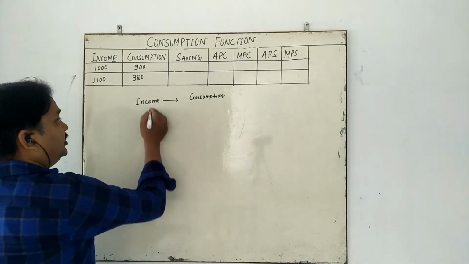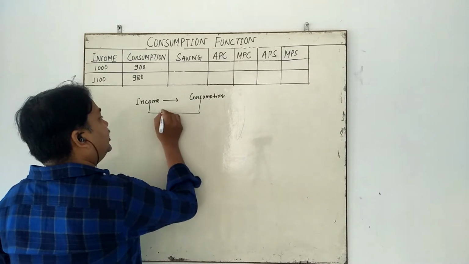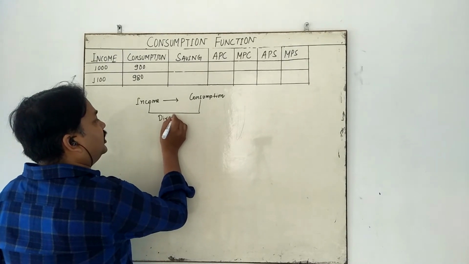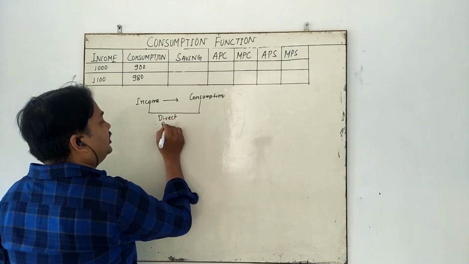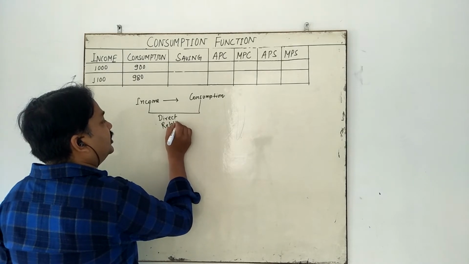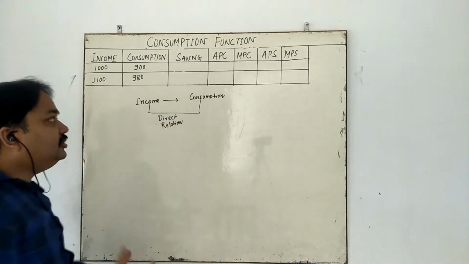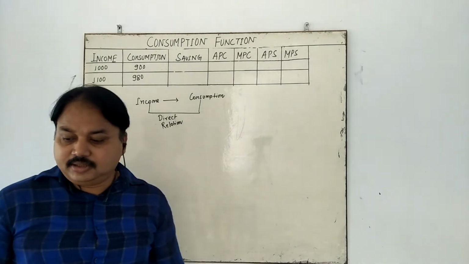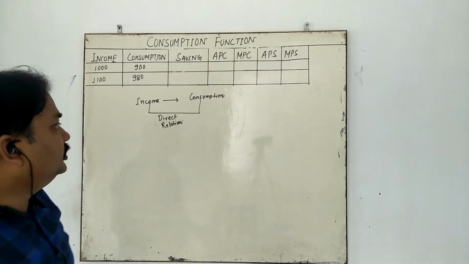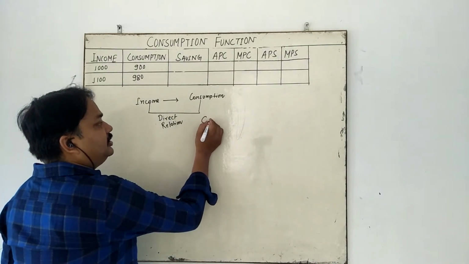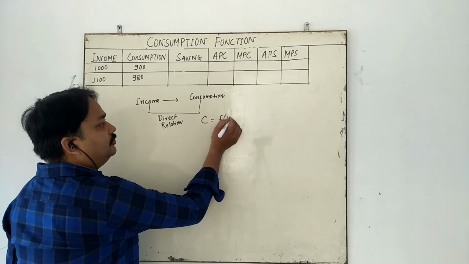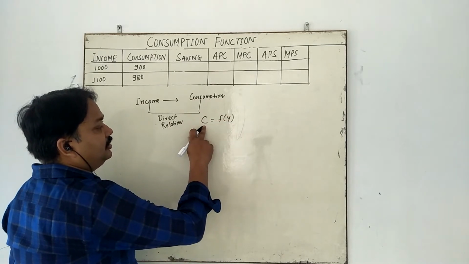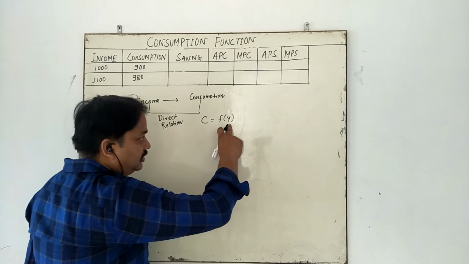It is a direct relation. So what you have to observe is that C is equal to function of Y. As consumption increases, it means income also increases.